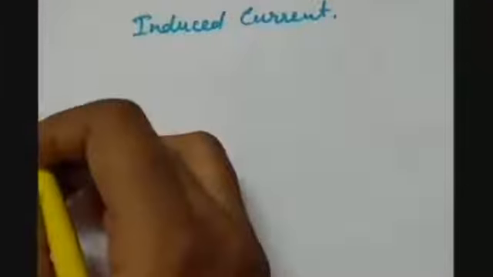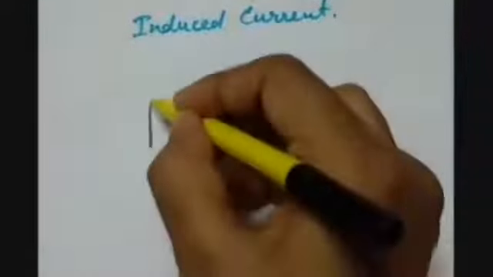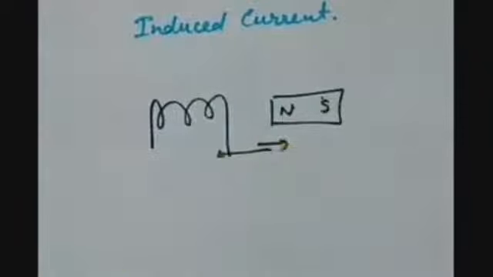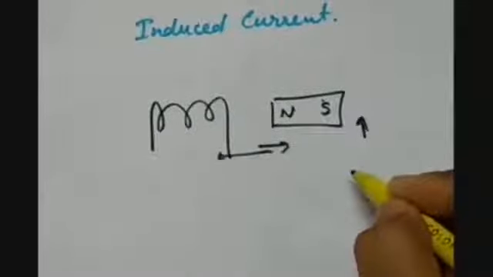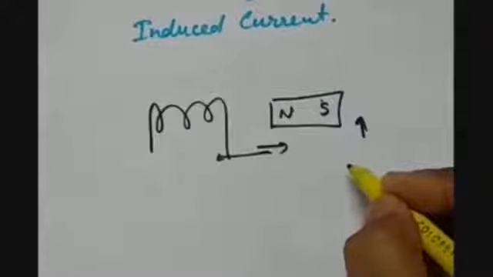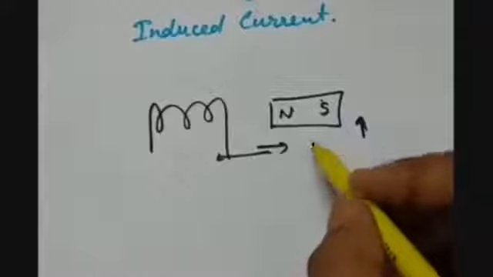But students, just keep in mind that always moving a bar magnet towards the coil or a coil towards the bar magnet is not always easy.